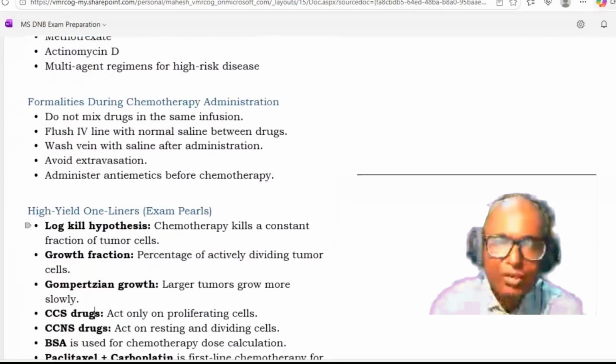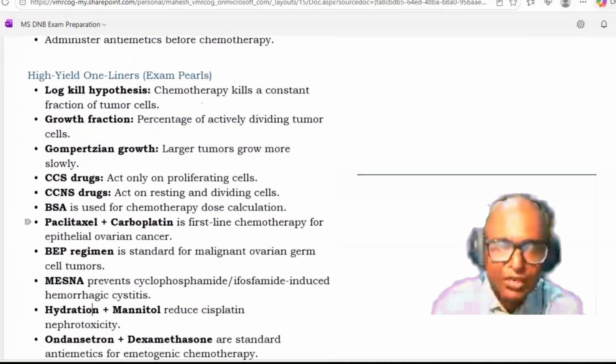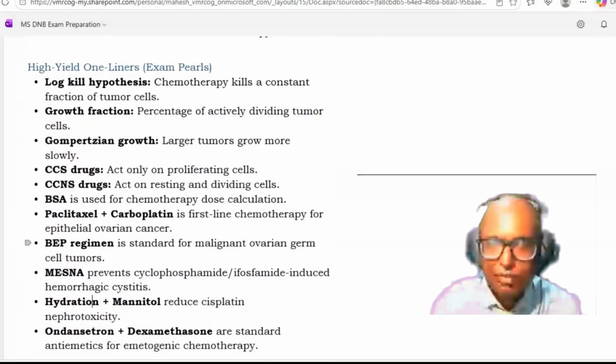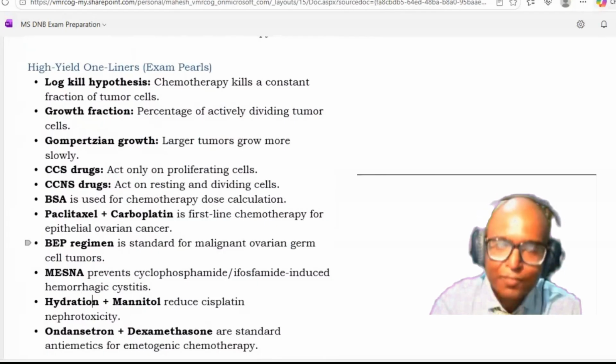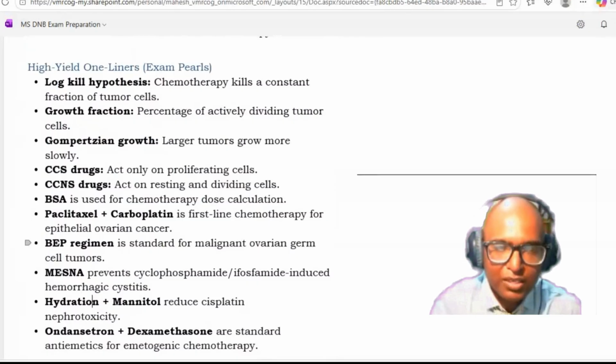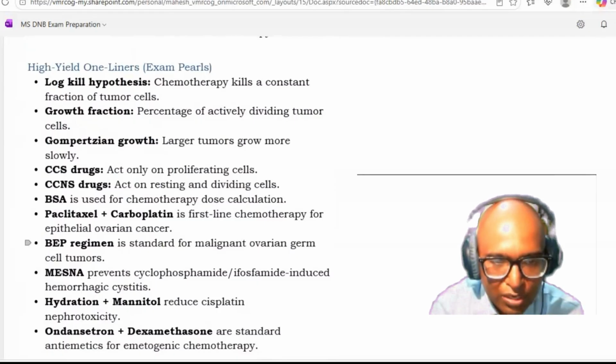So the take home message is what you should remember from this chemotherapy, and you should write in the examination. One is the log-kill hypothesis. Chemotherapy will kill a constant fraction of the tumor cells. Then growth fraction, this is the percentage of actively dividing tumor cells. Then Gompertzian growth, larger tumors will grow more slowly. Then cell cycle specific drugs will act on the proliferating cells, while cell cycle non-specific drugs will act on the resting and dividing cells. Body surface area is used for chemotherapy dose calculation.